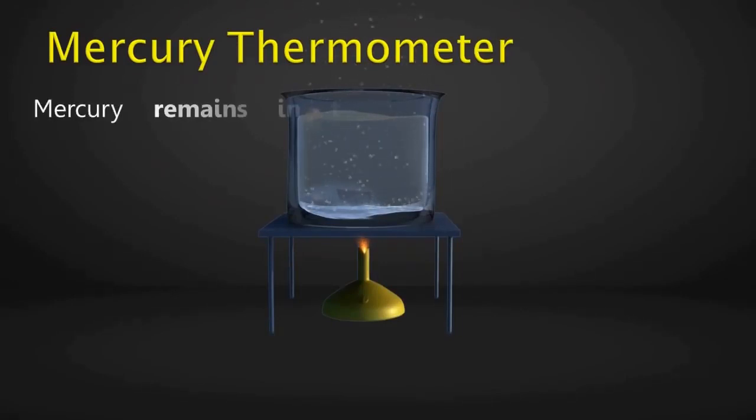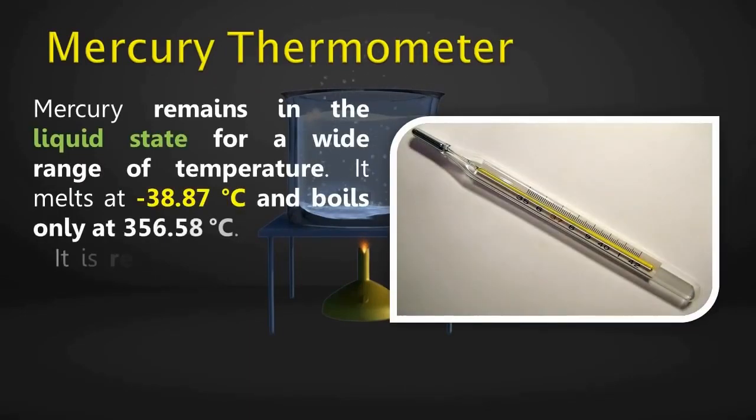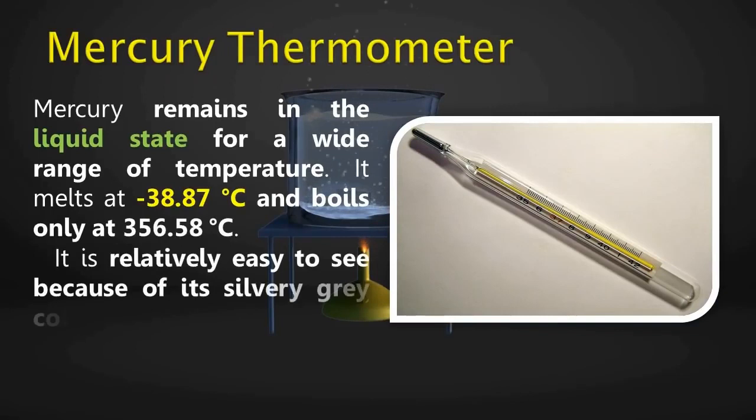Mercury remains in the liquid state for a wide range of temperature. It melts at minus 38.87 degrees Celsius and boils only at 356.58 degrees Celsius. It is relatively easy to see because of its silvery grey color. It does not stick to glass. It has a fairly uniform rate of expansion for a wide range of temperatures.